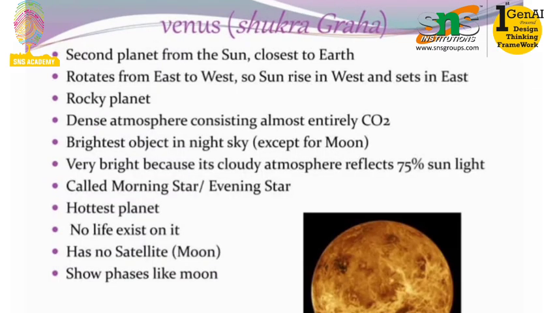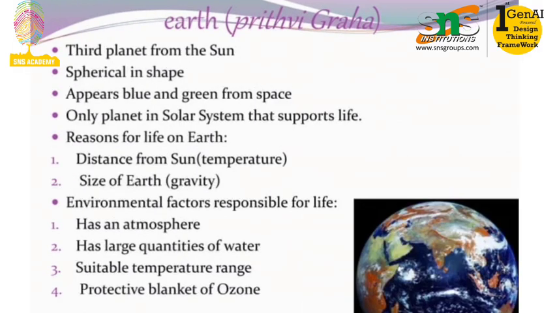And the second planet is Venus, that is Sukra Graha. It is the second planet from the sun and the closest to the Earth, and it rotates from east to west. So the sun rises in the west and sets in the east. It is a rocky planet with a very dense atmosphere, which mainly consists of CO2, and it is the brightest object in the night sky except for the moon. It is very bright because its cloudy atmosphere reflects 75% of sunlight, and it is also called the morning and evening star. It is the hottest planet, and no life can exist on this planet as well, and it has no satellite. It also shows phases like the moon.